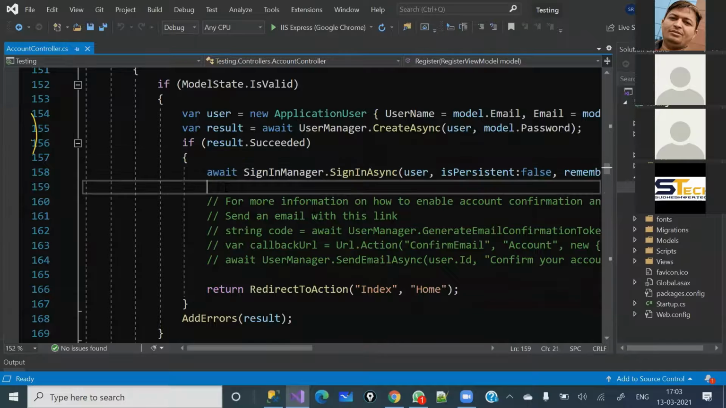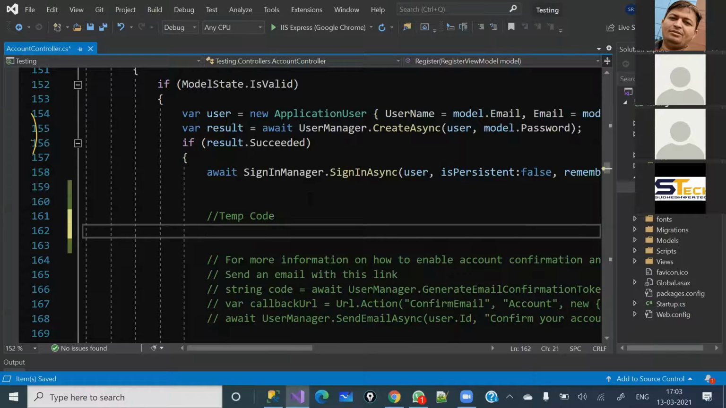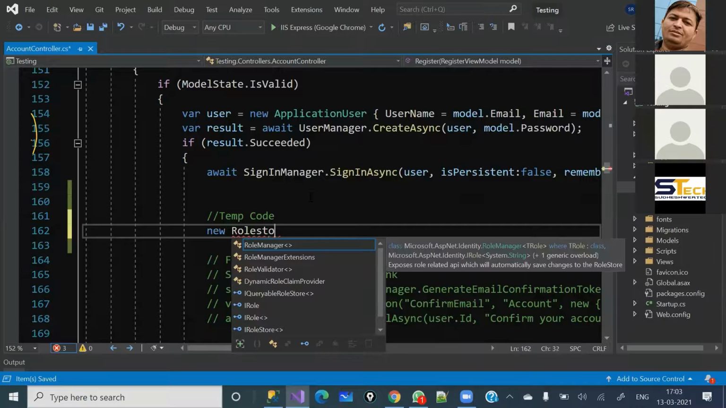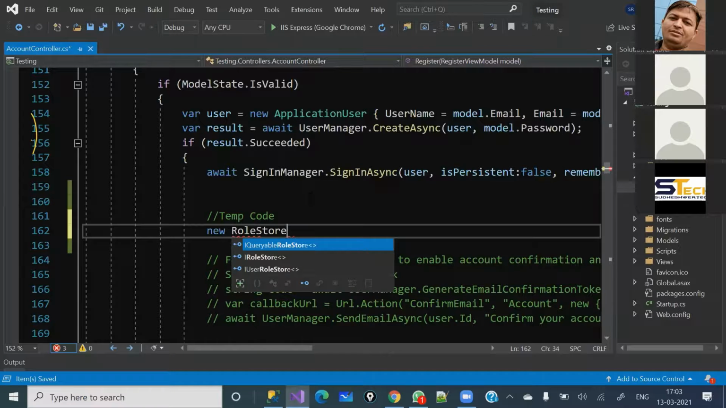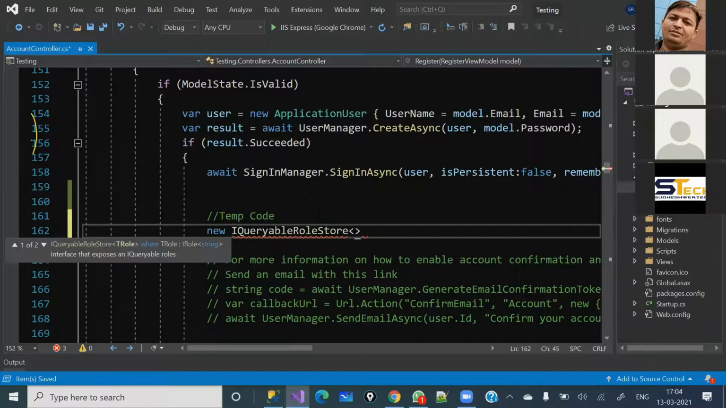But here what I'm going to do is write a few lines of code to create particular logins. So I'm just going to write some temp code here. You can again create a different page to create different logins. The choice is yours. So here I'm going to write a new role store class, new role store, and this is a generic class.